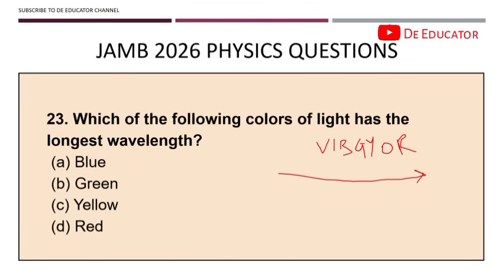Alright, so in this VIBGYOR, you have V to be violet, I to be indigo, B to be blue, G to be green, Y is yellow, O is orange, and R is red. And this is in increasing order of wavelength. Okay, so now you have this mnemonic. What do you think will be the longest wavelength? You have red, because this is where red is. Red has the longest wavelength.